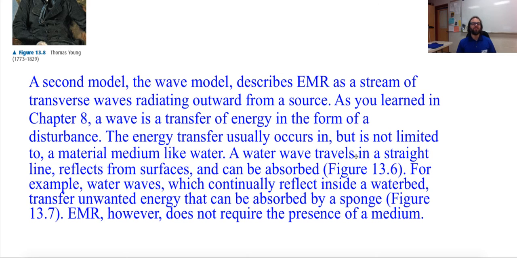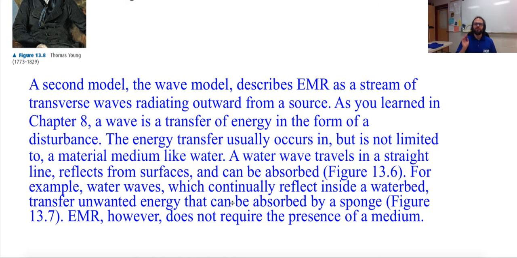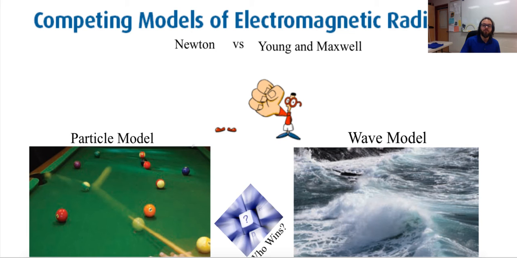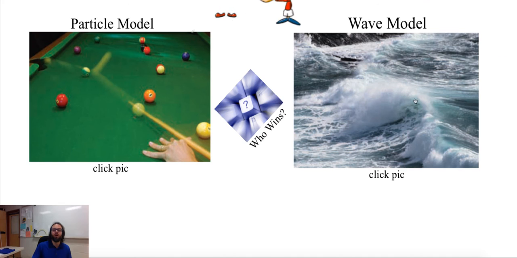So the figure I clicked on to get here is an example. However, this does not require the presence of a medium. Okay, so that's the one thing here. Electromagnetic radiation, we said, does not require the presence of a medium. It's in a vacuum. But yet, according to all wave theories that we had then, most of the time they needed a medium. So here we have water crashing through.